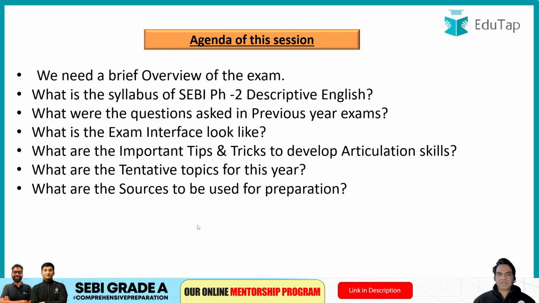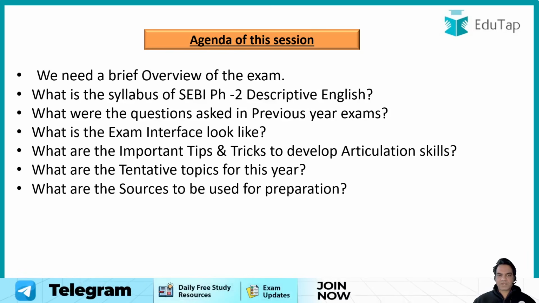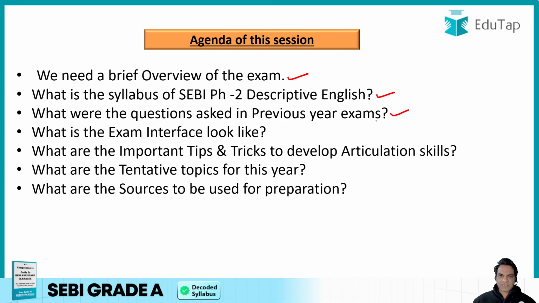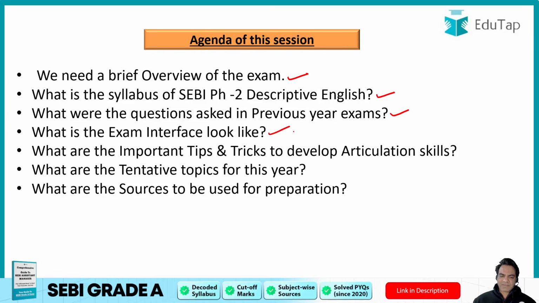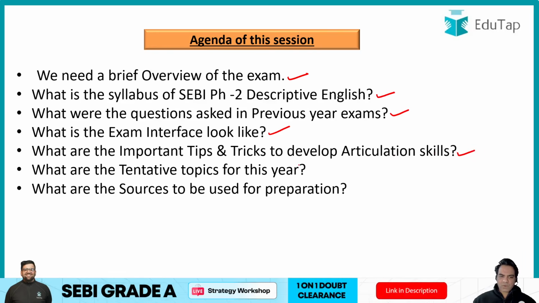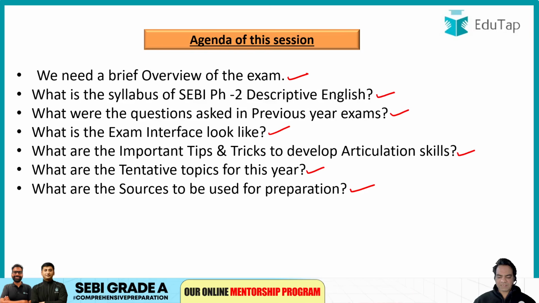All right, before we start this session, let me first of all clarify what is the agenda of this session. First of all guys, what students are looking for: a brief overview of the exam, then the syllabus of SEBI descriptive English paper, what it entails, what were the questions that were asked in previous year exams that should be discussed here, what is the exam interface, what does the exam interface look like, what are the important tips and tricks to develop articulation skills, what are the tentative topics for this year, and what are the sources that you can use for your preparation. So all this is going to be covered in this session itself.